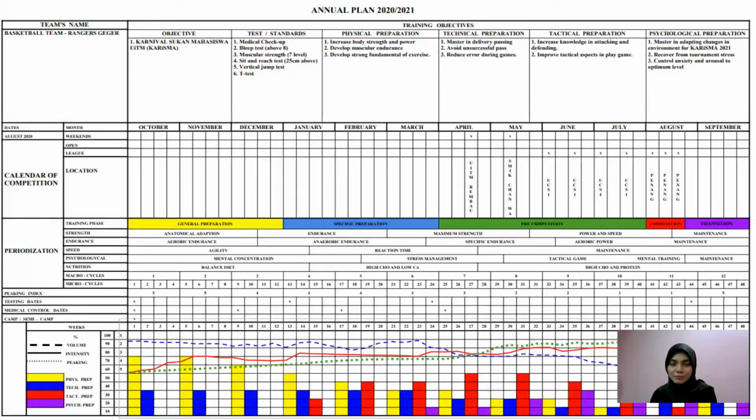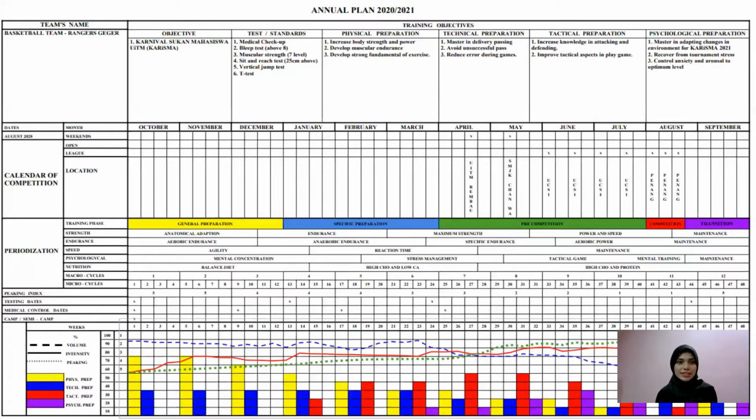For tactical preparation, the objective is to increase knowledge in attacking and defending, and improve the tactical aspect in playing the game. Lastly, psychological preparation: the objective is to master adapting to changes in environment for Charisma 2021, recover from tournament stress, and control anxiety and arousal to an optimum level.